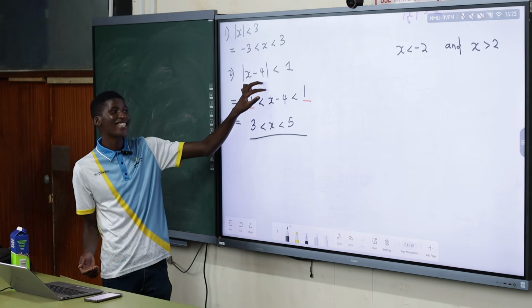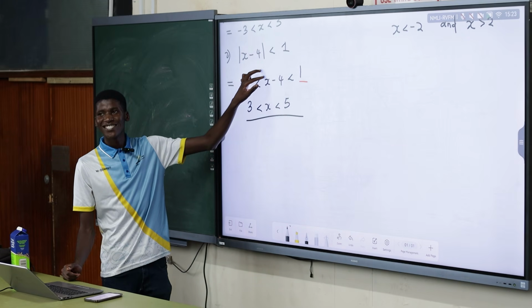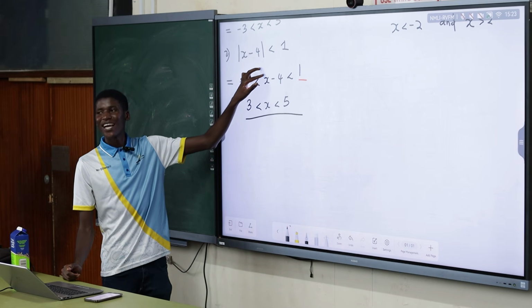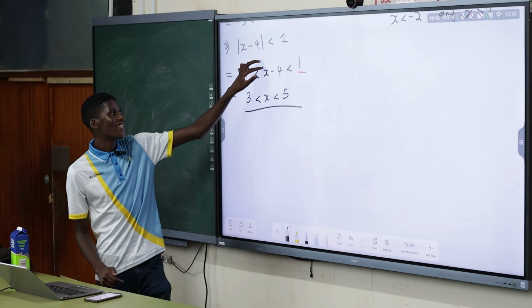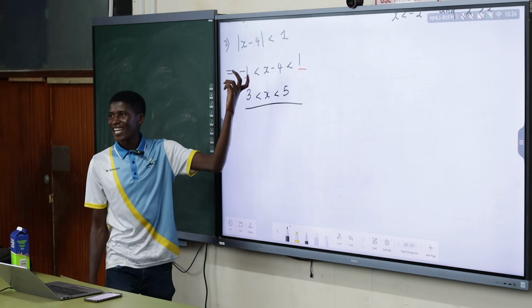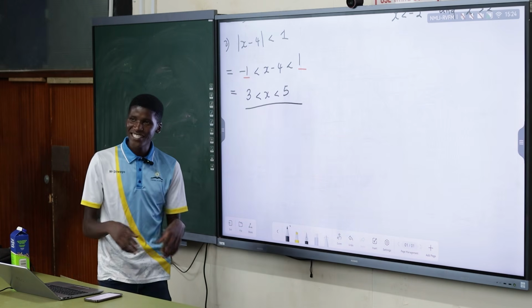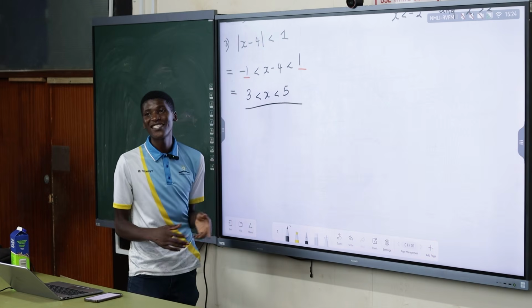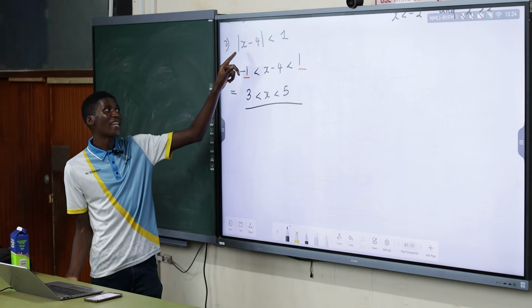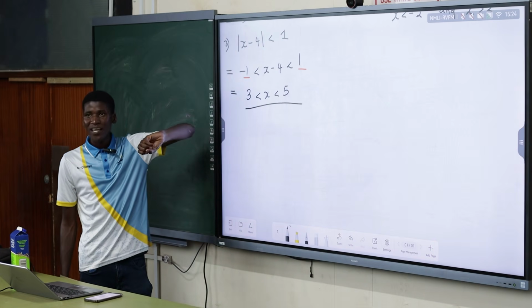In computer science, what is it called? A Boolean expression. Whatever you call it, it's a logical expression, it's a Boolean expression. So this is a true expression. When you substitute that number, this expression must be true.